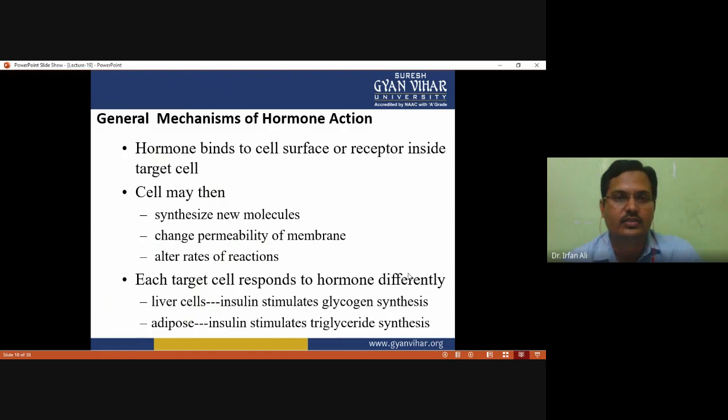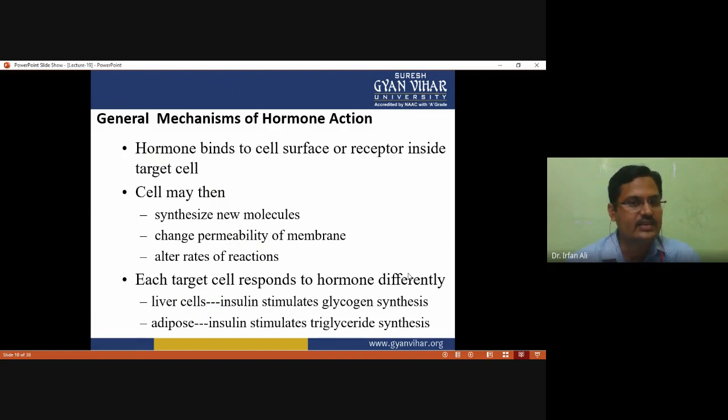Now we have to discuss the general mechanism of hormone action. The hormone binds either to a cell surface receptor or to a receptor present in the cytoplasm or in the nucleus, depending on the type of hormone. Most water-soluble hormones bind with the cell surface receptor, while steroid hormones bind with the intracellular receptor, present either in the cytosol or the nucleus.